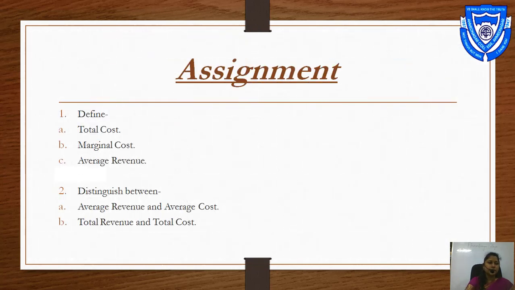This is the assignment. See the first question: define total cost, marginal cost and average revenue. And the second question is: distinguish between average revenue and average cost, total revenue and total cost. You have to write this assignment in your notebook.